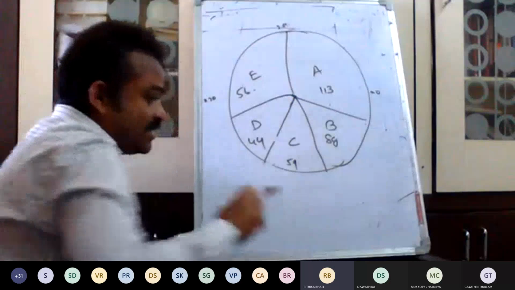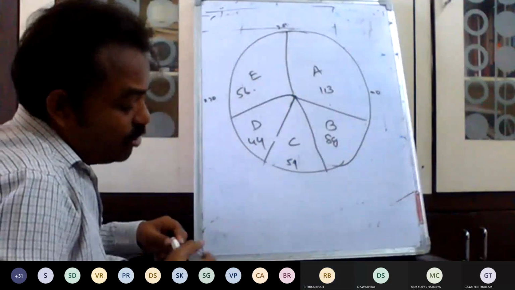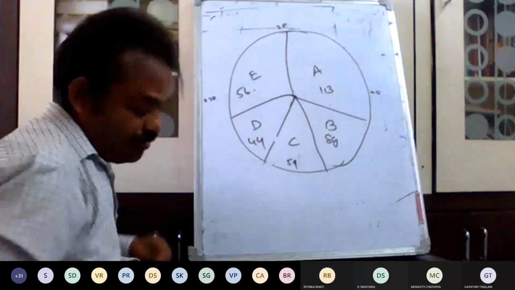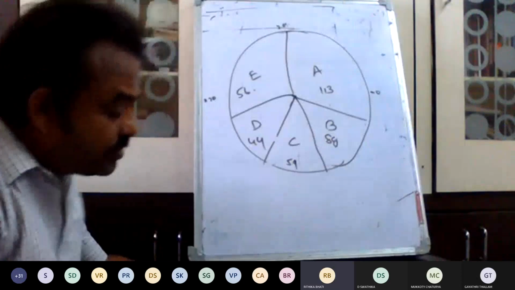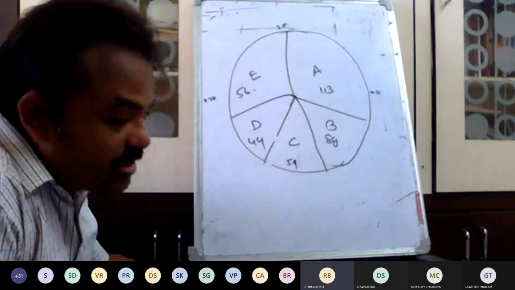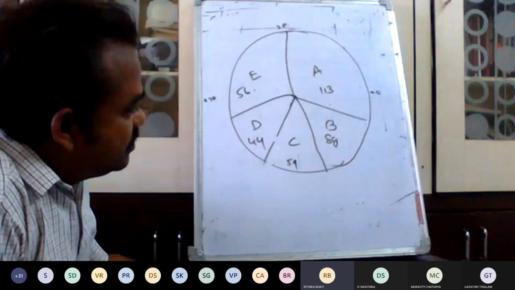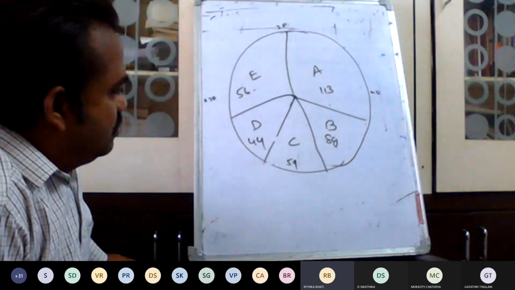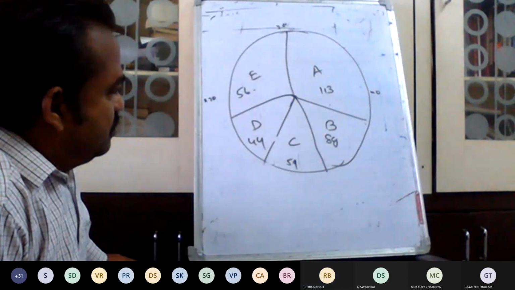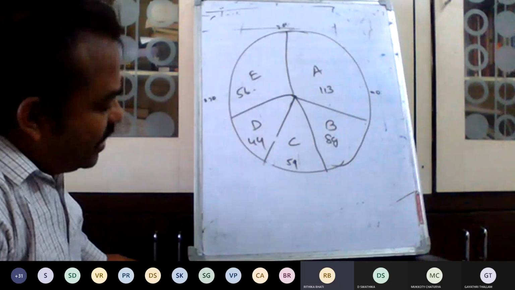Sir, sometimes this value may be shown in percentage also. The value of E is 44, not 56. 56 is the value of D. So what is the value of A?